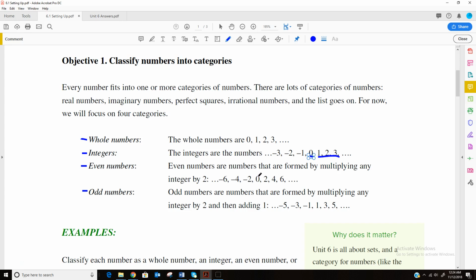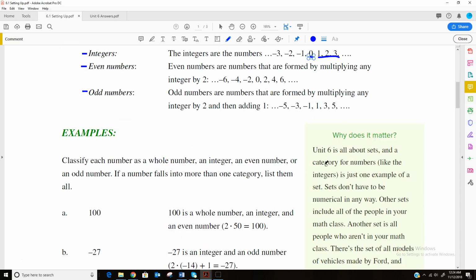So 0 is kind of divisible by 2. I mean, 0 is divisible. 0 divided by anything is just 0. But then 2 divided by 2 is 1, 4 divided by 2 is 2, 6 divided by 2 is 3. So anything that will divide by 2 evenly and give you back a whole number answer. And then the odds are the other integers that don't divide evenly by 2. So you have 0, 2, 4, the ones that are the evens, and then the odds would be 1, 3, 5.